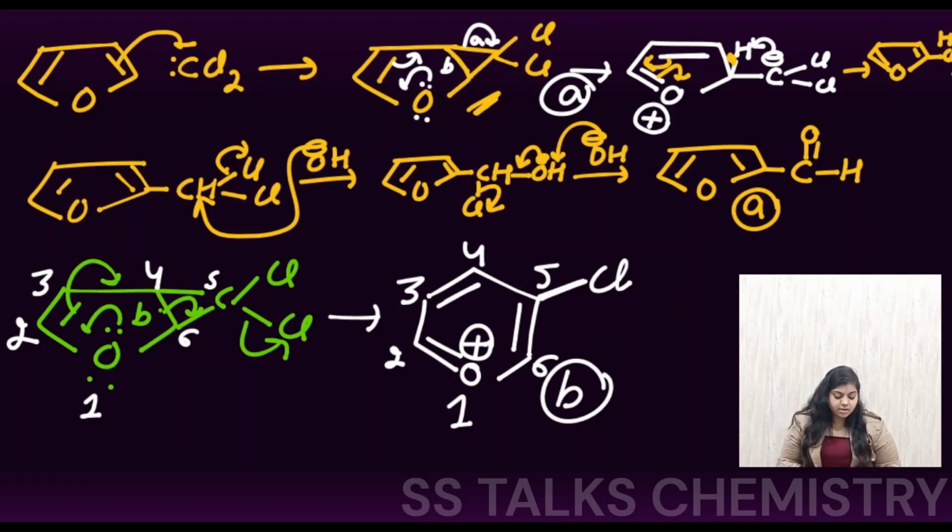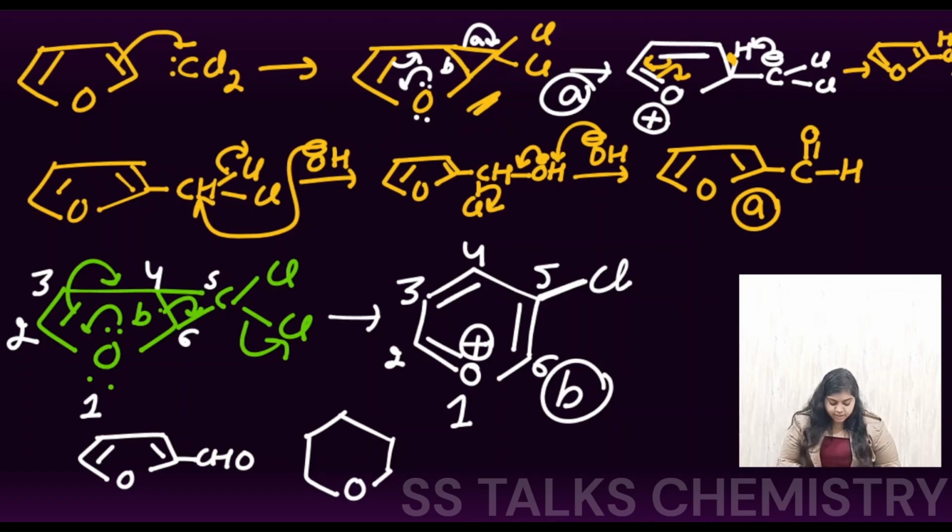So now let us have a look at the stabilities of products A and B and see which of the products will be formed. In product A, we get the aldehyde group, and if bond B is breaking, we get this species. Here the positive charge is present, and at the fifth center the chlorine was present.